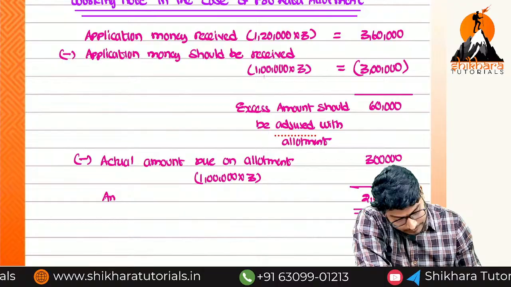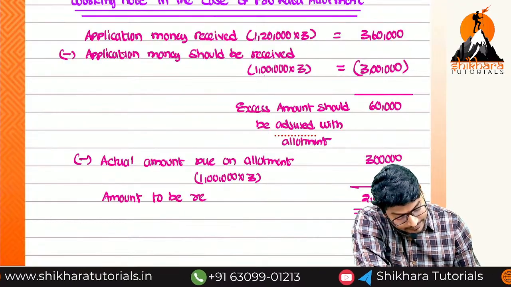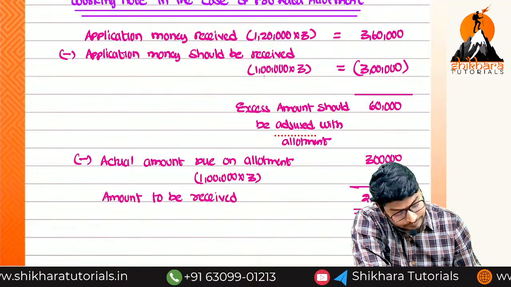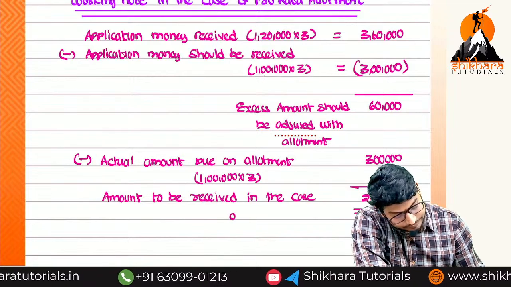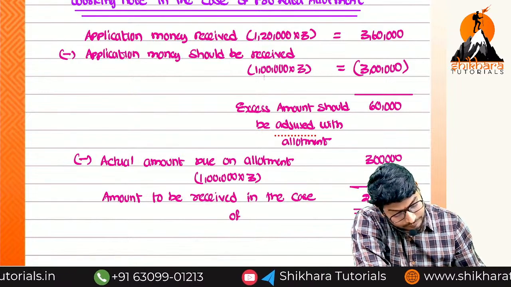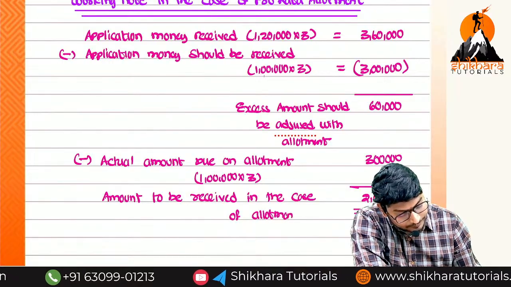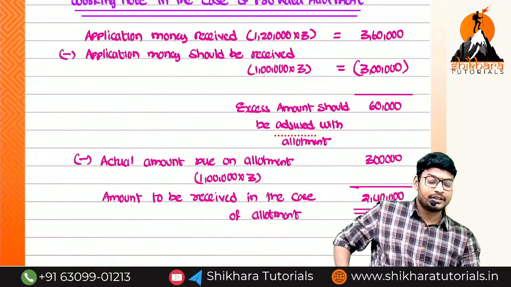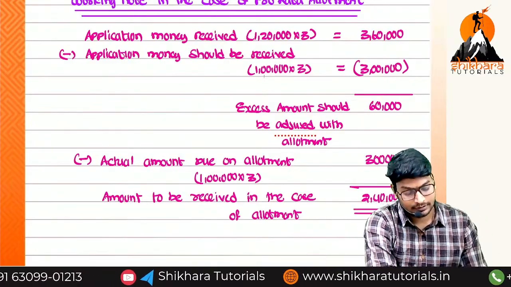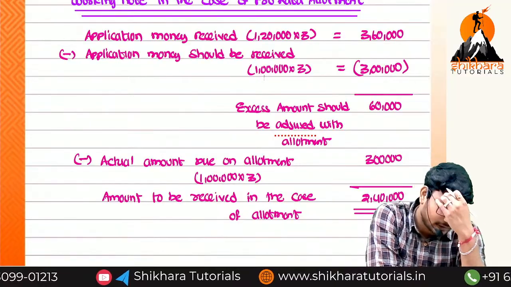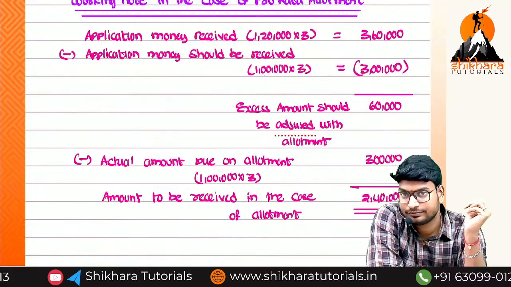So amount to be received in the case of allotment is equal to how much? 2,40,000. Nothing but a negative balance will be there. What is the meaning of negative here? We have to receive.